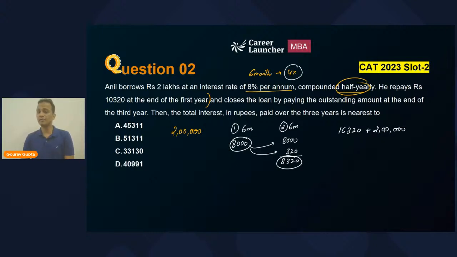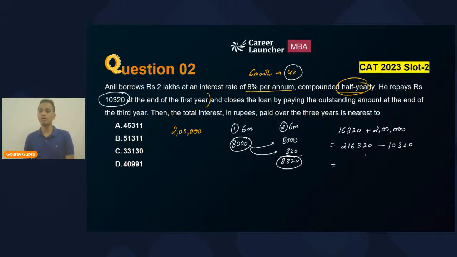Right? Fine. Now, which will be added to the principal of 2 lakhs? I'm writing each and everything. You don't need to write all these things. So the total amount at the end of first year will be 2,16,320. Right? And he's making a payment of 10,320 at the end of first year.